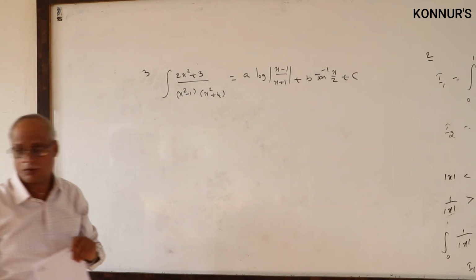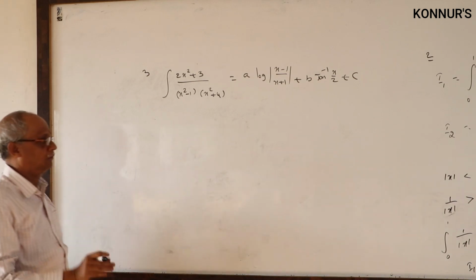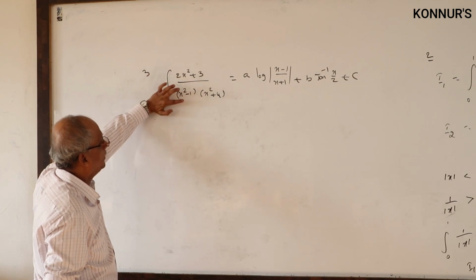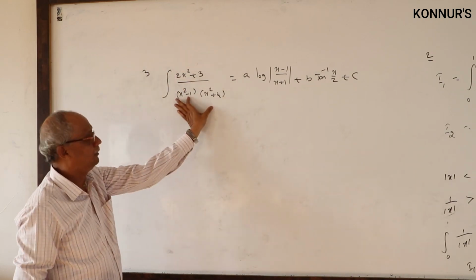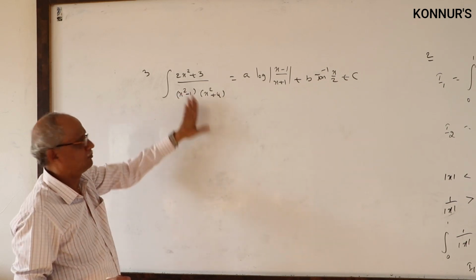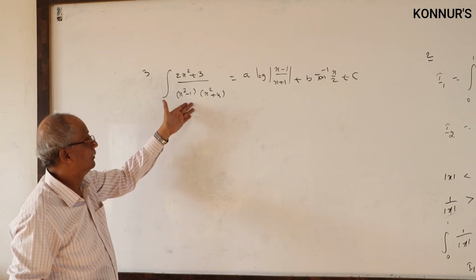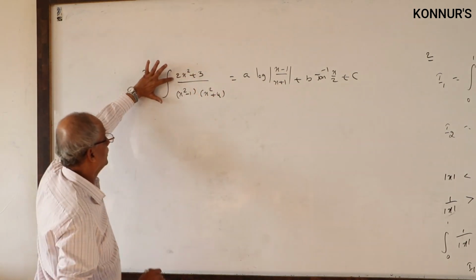What are the values of a and b? Numerator degree is 2, denominator degree is 4, so definitely it is a proper function. Then, according to the answer, we should get the a and b values.